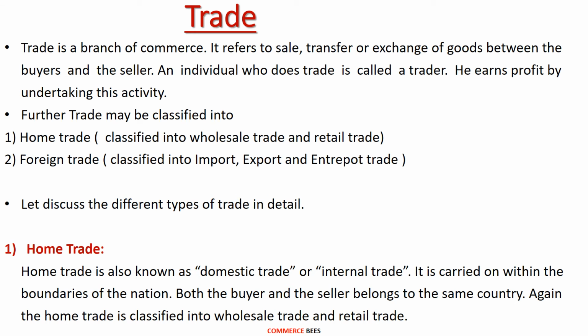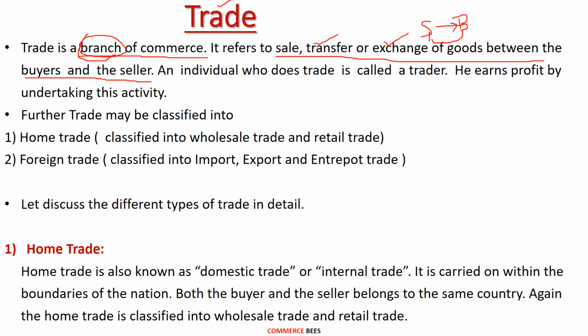Let's now discuss the first part of commerce, that is trade. As we have seen in the flowchart, trade is a branch of commerce. It refers to the sale, transfer or exchange of goods between buyers and sellers. Trade simply means the buying and selling of goods and services between the buyer and the seller. When a sale takes place, it leads to the transfer or exchange of goods from the seller to the buyer, and the buyer pays money to the seller.